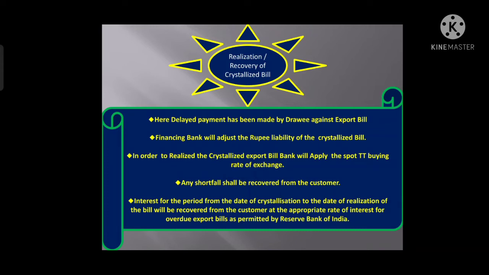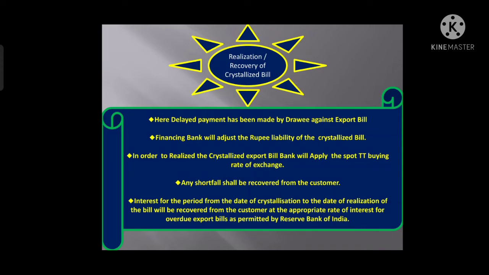That bill will be considered as a crystallized bill, right? So it means that the buyer has not made the payment on time. So we can say that here the drawee has made the delayed payment against that export bill, right?